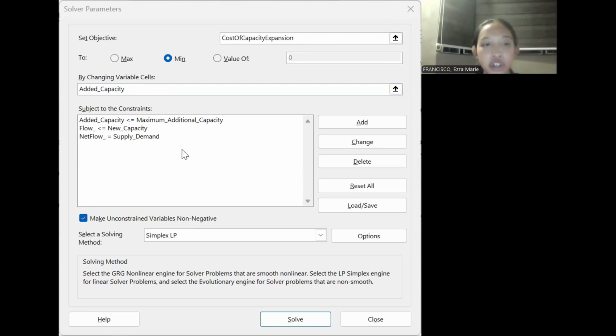And lastly, for the constraints, first we have added capacity is less than or equal to maximum additional capacity, which limits the expansion for each link to its allowed maximum. And second, we have flow is less than or equal to the new capacity. This ensures that the total flow on each link does not exceed the new capacity. And lastly, we have the net flow, which equals the supply and demand. This ensures the network meets the supply and demand requirements with 35 gigabytes from node A to node G.